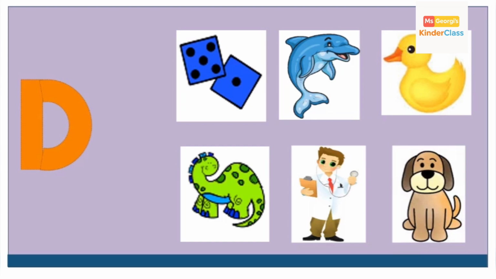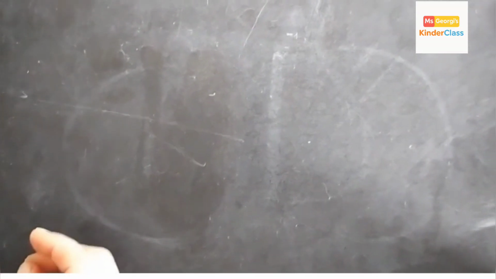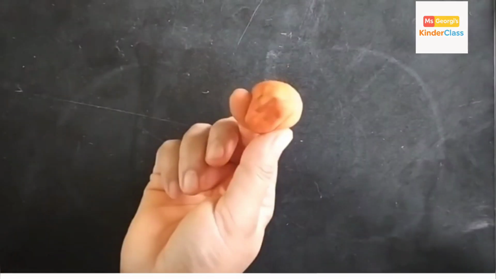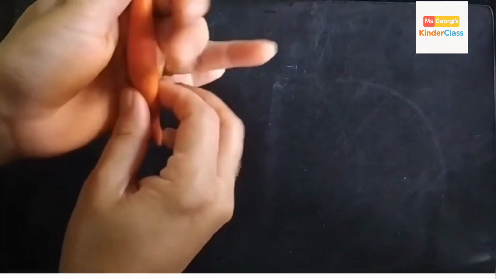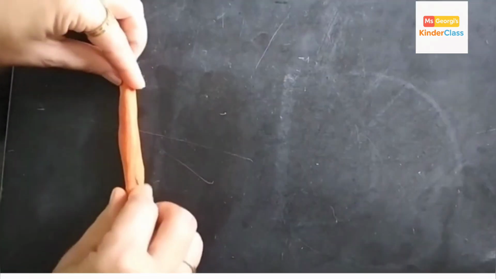Now let's do an activity for the letter. Now children, let's form the letter by using some clay. I have taken a piece of clay. Now I will roll it nicely and make a standing line. See, this is one standing line.